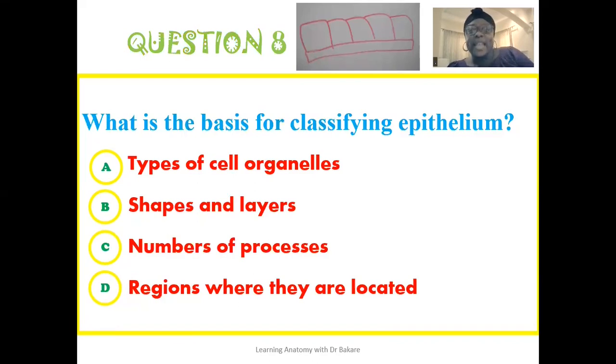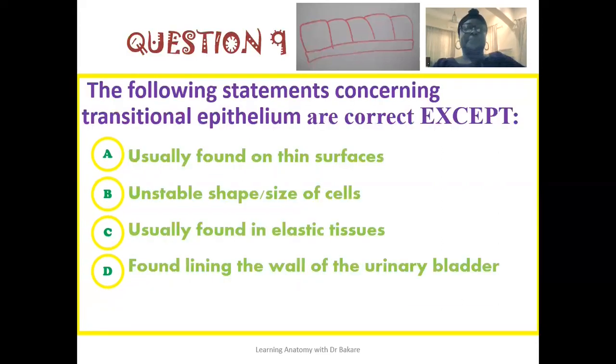So for question 8, what is the basis for classifying epithelium? The basis for classifying epithelium is their shapes and also the number of layers that they present. This is how epithelium is classified, depending on the shapes that they take and also their number of layers.